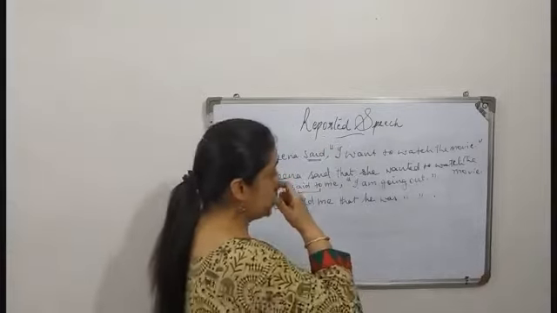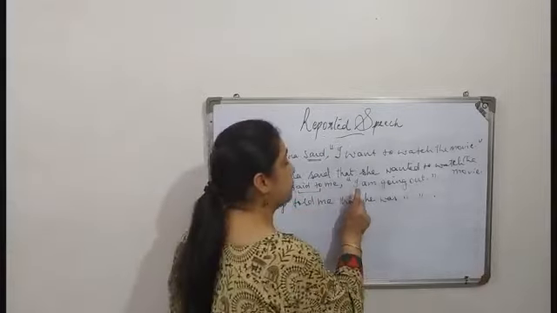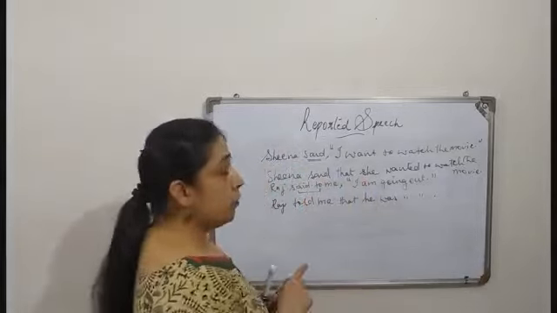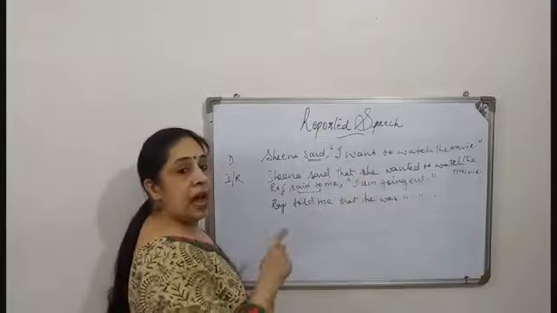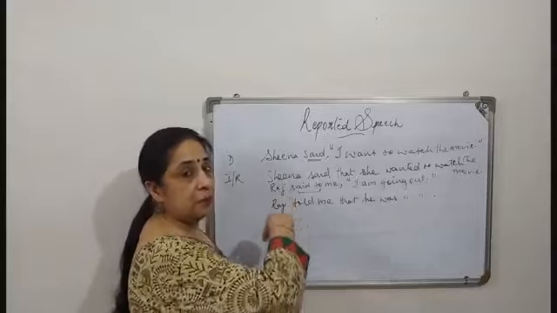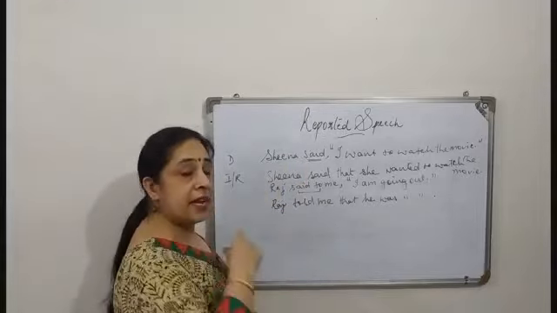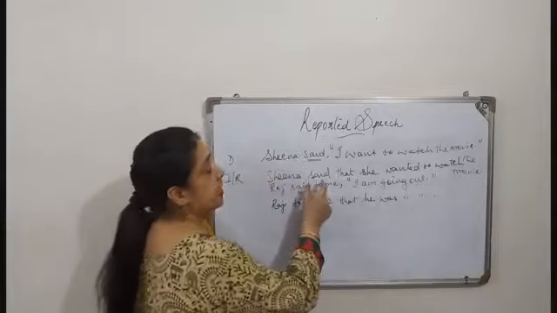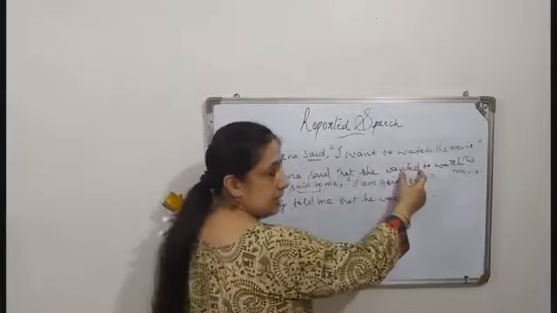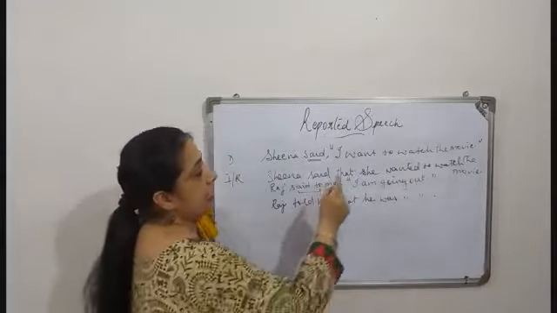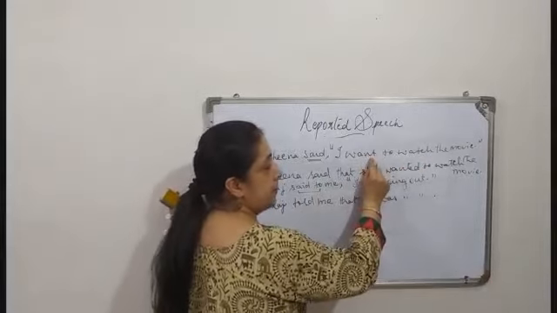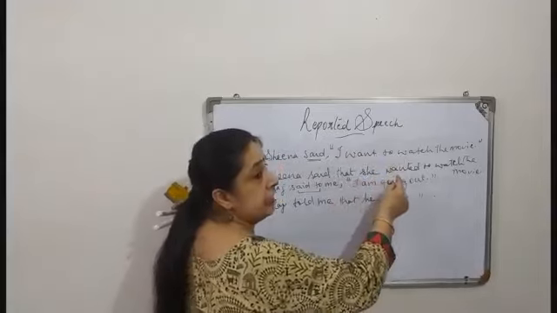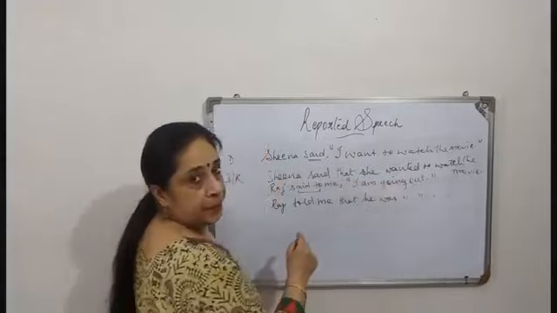We have to see what all we have to change. We have to change the pronoun. We have to change the tense. So what we have noticed is that past tense becomes past tense only. And when we have the introductory word as past, then this becomes past tense. But we have to remember that if this was simple present tense, like "I want," we turned it into simple past tense.